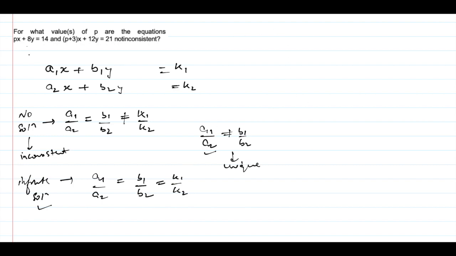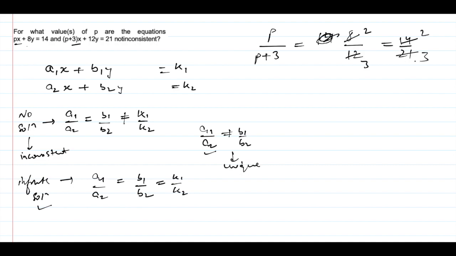Now if I talk about the ratios of the coefficients of x and y, for x we will have p upon p plus 3, not equal to, like we are first determining the relation. This is 8 by 12 and this is 14 by 20. Since they can be reduced to 2 by 3 and 7 by 10.